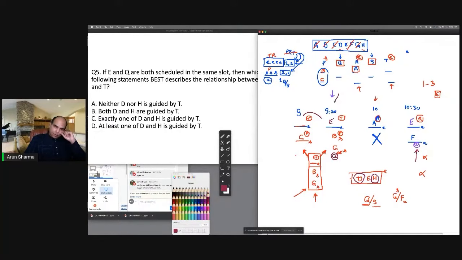If I put E and Q in this slot, then one of D and H will have to come here, and the other will go here because I've put E here. So that means that at least one of D and H is guided by T. In some conditions both can be, but it's not necessarily so, this is not the best description. So at least one of D and H is guided by T becomes the answer. So that's 15 marks here for you.